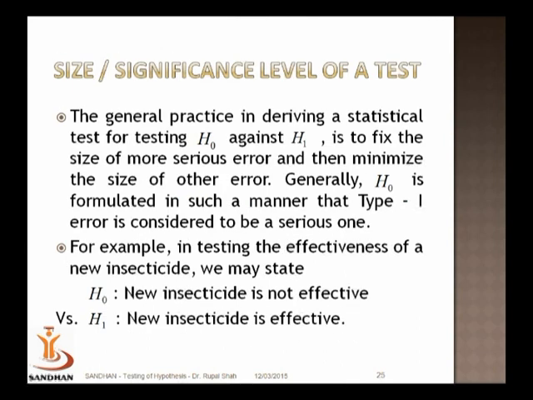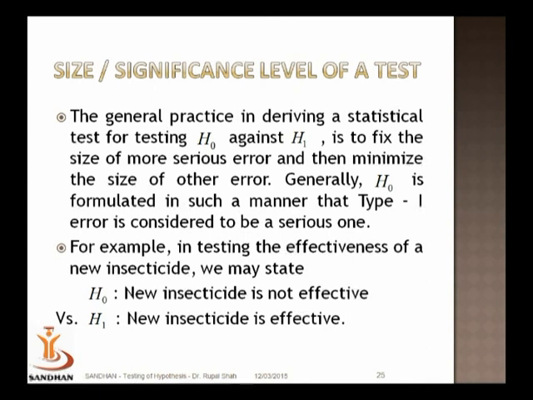Is it possible to minimize both types of error simultaneously? No. In general, it is not possible to minimize both alpha and beta simultaneously, because if you try to minimize alpha, you will find that beta will increase, or vice versa. If you try to minimize beta, you may see that alpha increases.